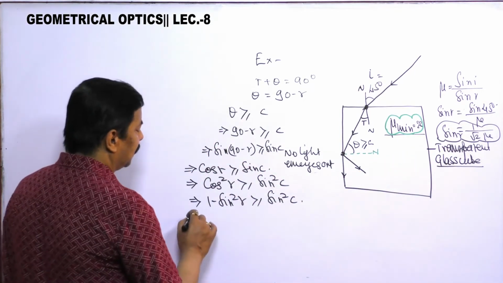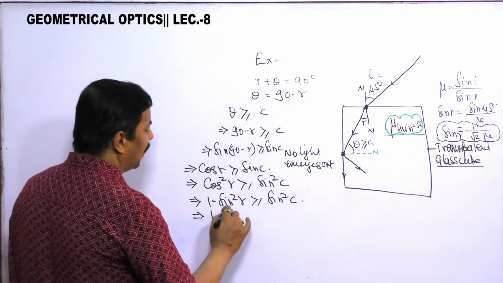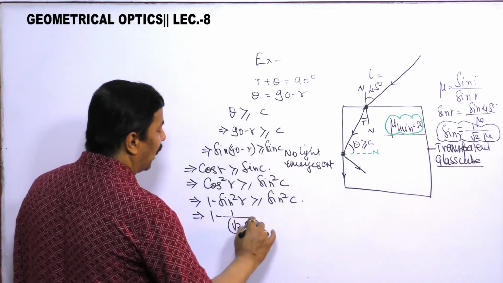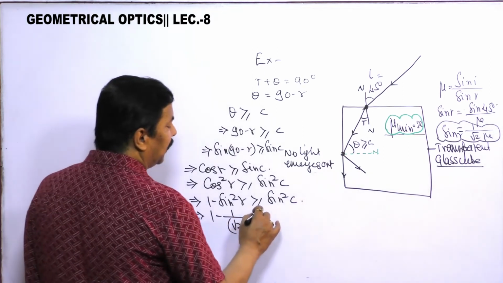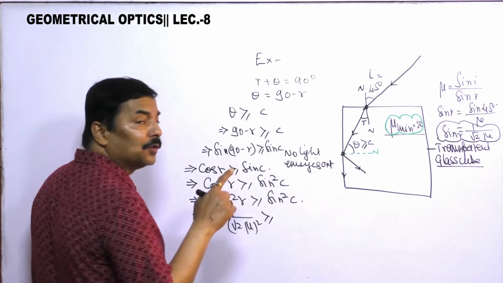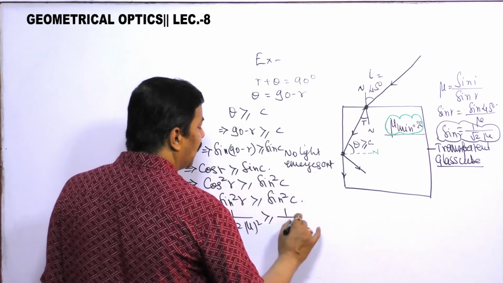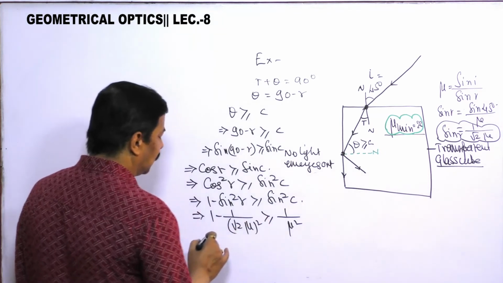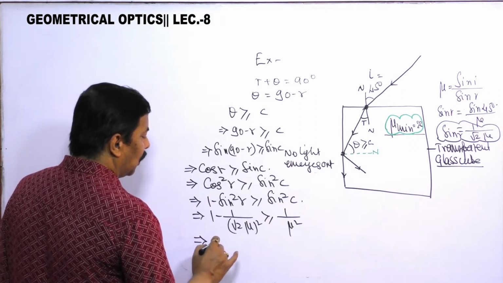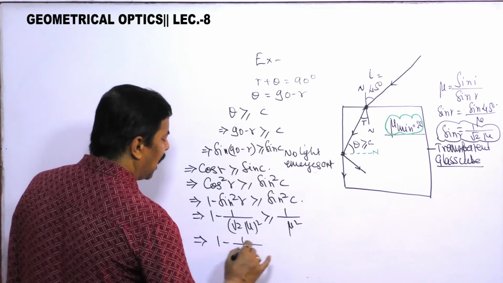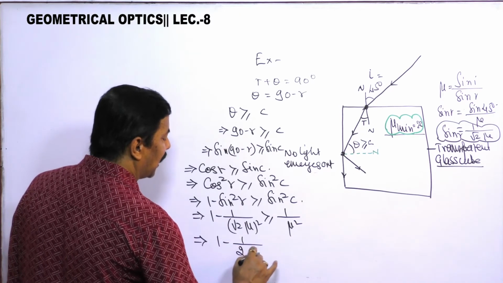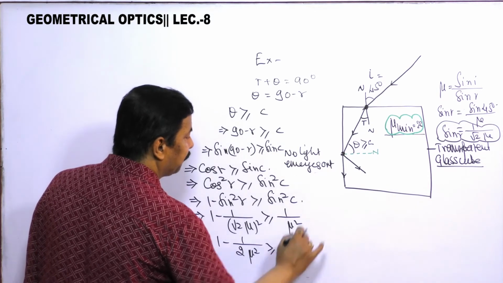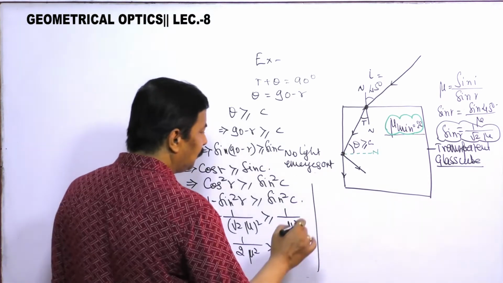So I can write here 1 minus (1 by root 2 mu) square should be greater than or equal to sine square C. Mu is equal to 1 by sine C, so it is 1 by mu square. So this will give you 1 minus 1 by 2 mu square should be greater than or equal to 1 by mu square. Now see carefully.